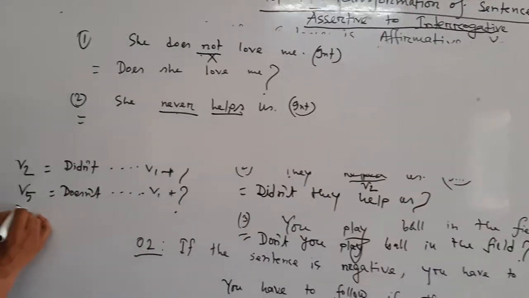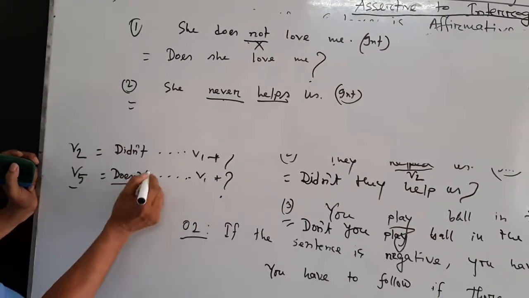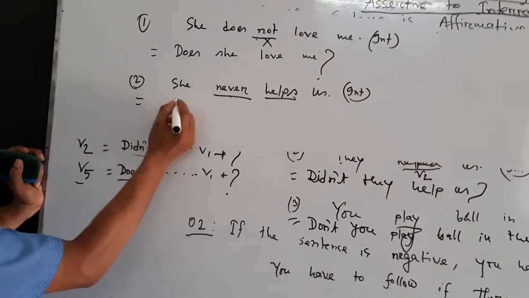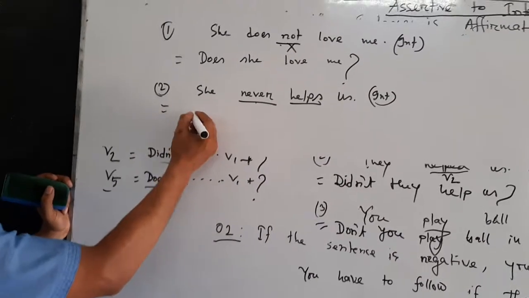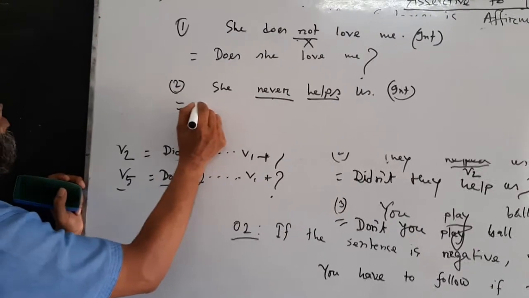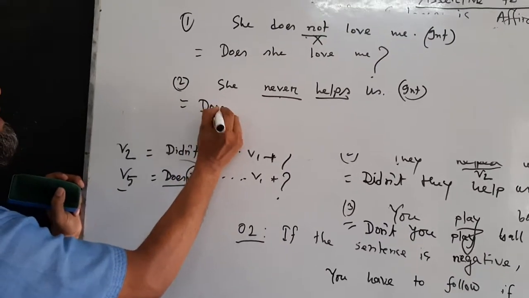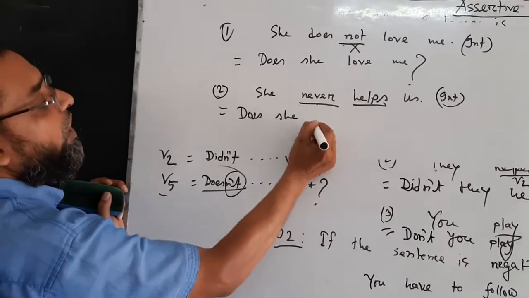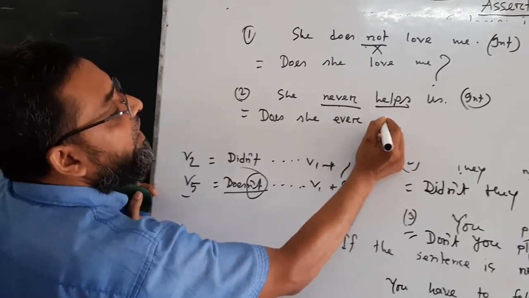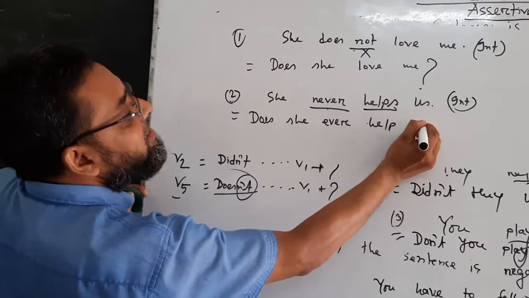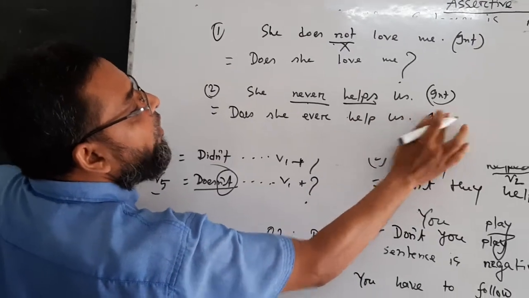Verb 5 থাকলে কি করতে হবে? Doesn't. তা আমরা এন্টি দিতে পারবো না, যেহেতু নেগেটিভ সেন্টেন্স, we cannot make it negative interrogative. We have to make it affirmative interrogative. Auxiliary verb কি? Does. Does she never will be changed into ever. Does she ever help us? Interrogative. Okay.